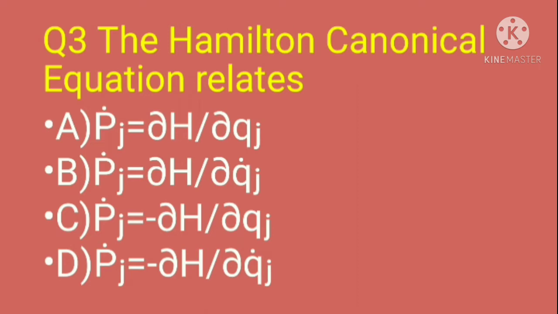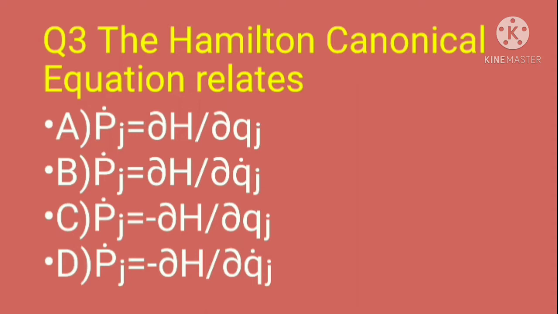Question 3. The Hamilton canonical equation relates option A p dot j equal to dou H divided by dou q j, B p dot j equal to dou H divided by dou q dot j, C p dot j equal to minus dou H divided by dou q j, D p dot j equal to minus dou H divided by dou q dot j.